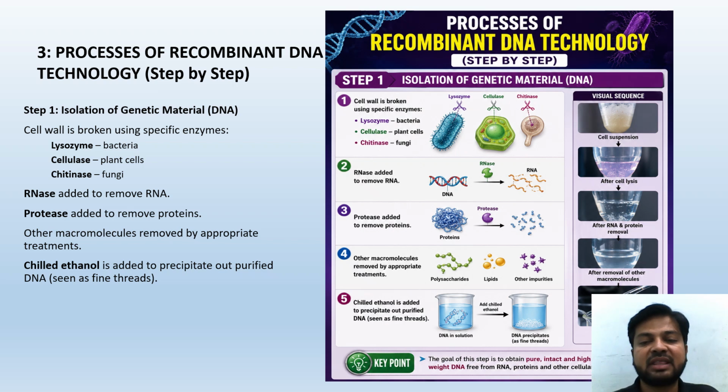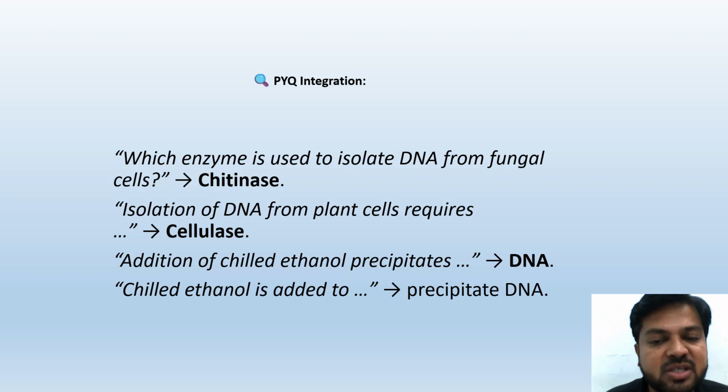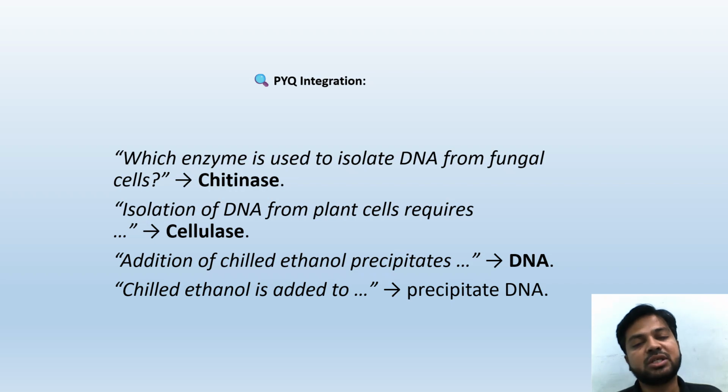It is going to make it settle down, and those fine threads which are settled after the treatment with the chilled ethanol are nothing but the DNA precipitate. So this is the first step, isolation of genetic material. Previous year question: which enzyme is used to isolate DNA from fungal cells? Chitinase. Isolation of DNA from plant cell requires cellulase. Addition of chilled ethanol precipitates DNA.